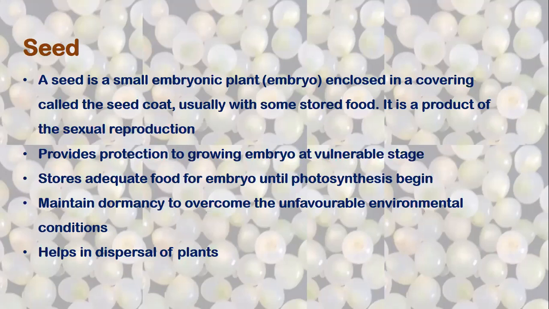Orthodox seeds have very little water, being desiccated at the time of maturity. Most of the seeds we named, all cereals and pulses, are orthodox seeds. But there are certain seeds which have enough water at the time of maturity.